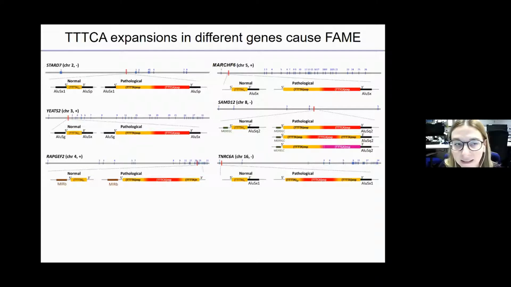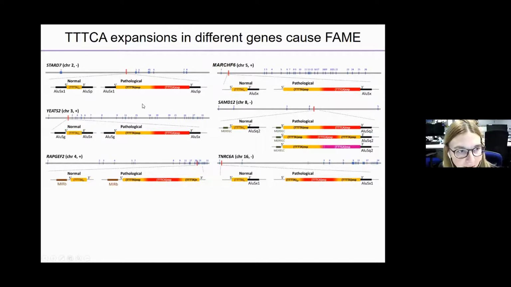These expansions are composed of 2 different motifs: a TTTCA motif, here in yellow, which is the reference repeat present in normal individuals, repeated between 10 to 20 times. The expansions also contain a repeat insertion of a different motif, TTTTA, depicted here in red.